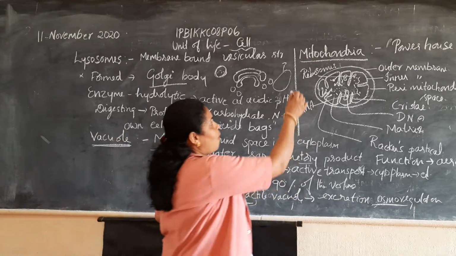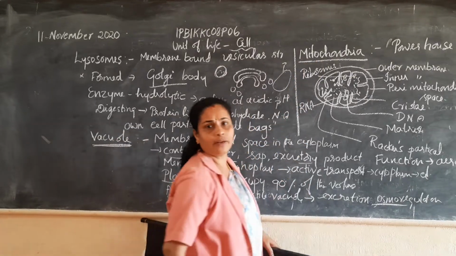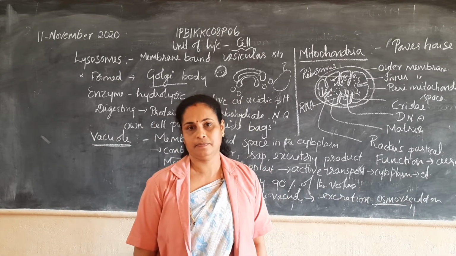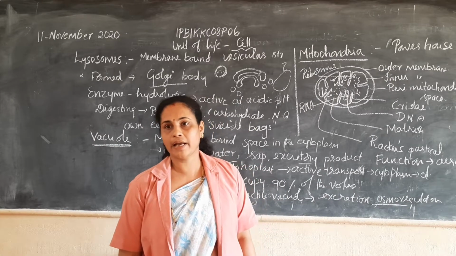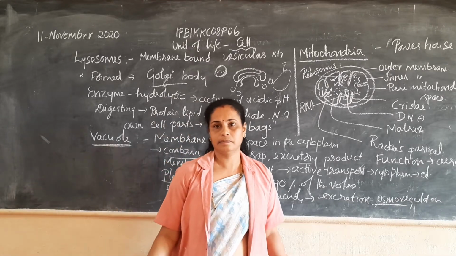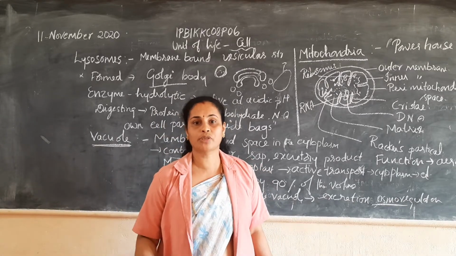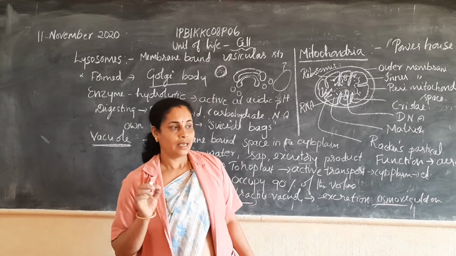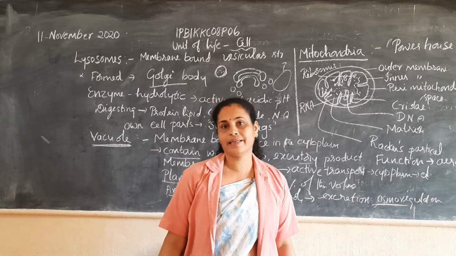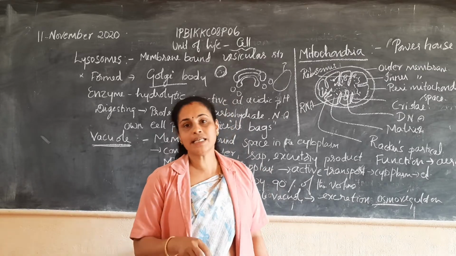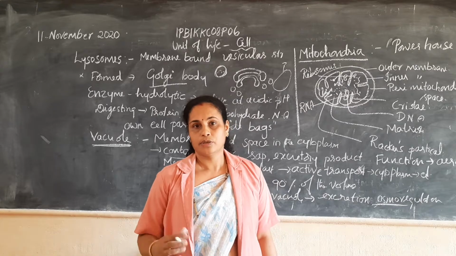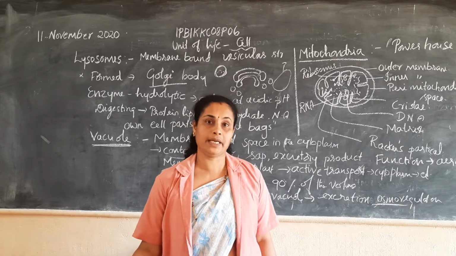The next organelle, one important organelle, is mitochondria. Mitochondria are generally called the powerhouse of the cell. That means Shakti Utpadaka Kendra, because energy is produced within the mitochondria during cellular respiration.